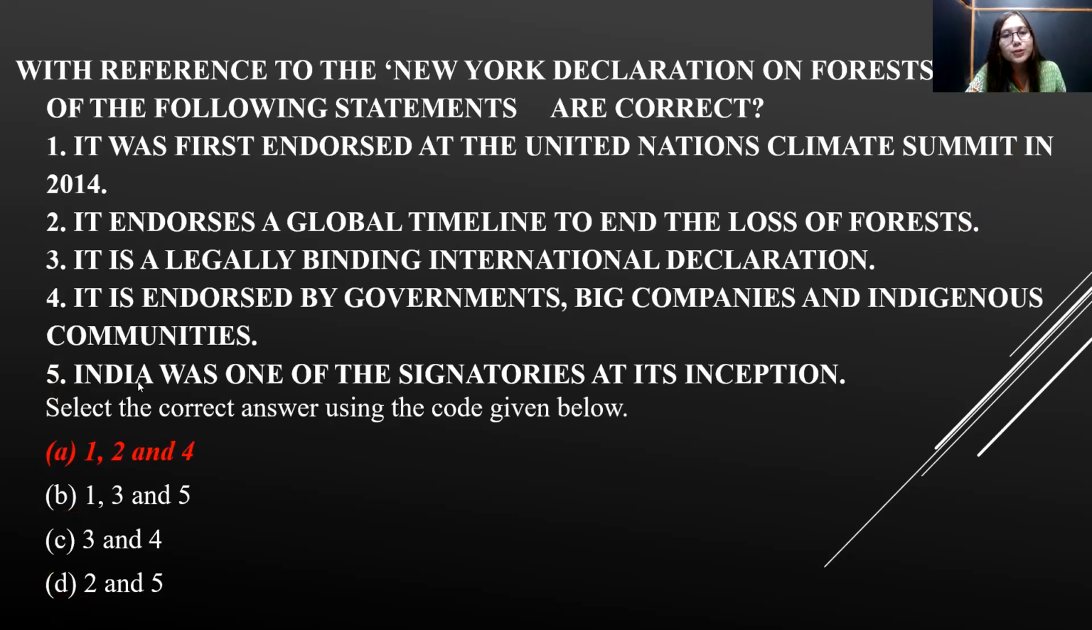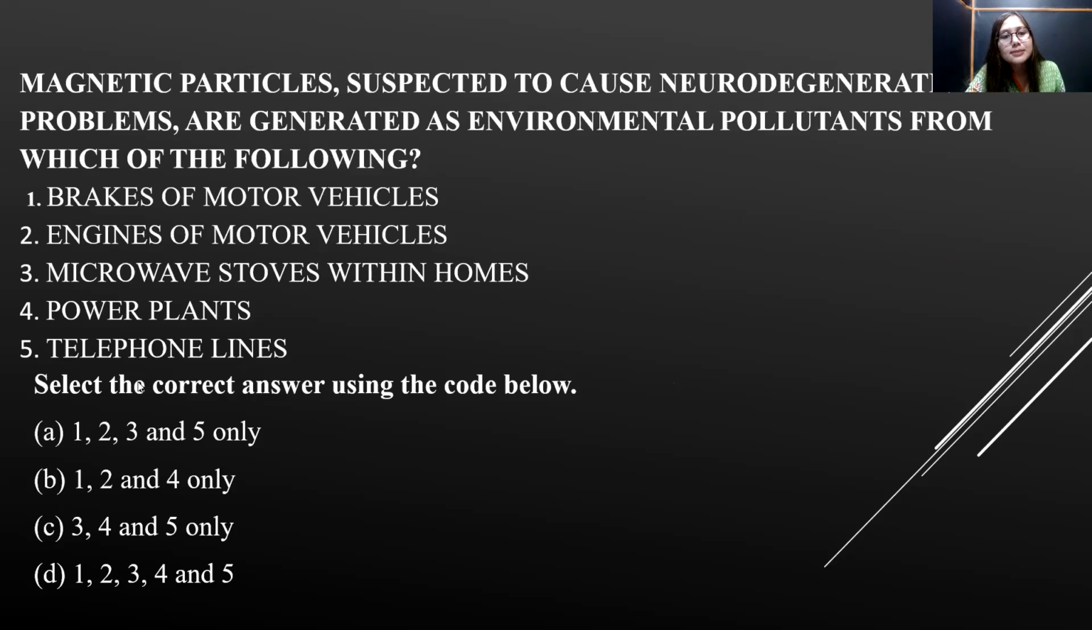Now, moving on to the next. Magnetic particles suspected to cause neurodegenerative problems are generated as environmental pollutants from which of the following? Magnetic particles. Again, a very logical question.